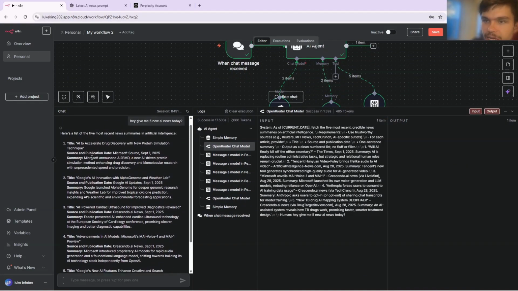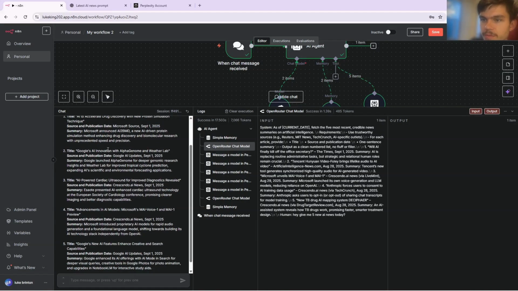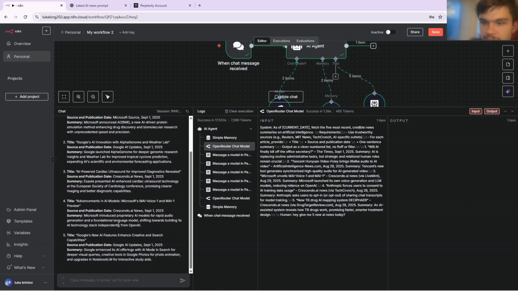Sweet. AI has accelerated the drug discovery process. Google's new innovative AI, new AI models, new Google features. And as you can see, if I were to type this into Google, I would get hit with ads and random searches. And with AI, it basically condenses all the important information that we can just look at. And this is the beautiful thing about technology, is that it's up to date, and it shows because it is September 1st today. So pretty impressive stuff.